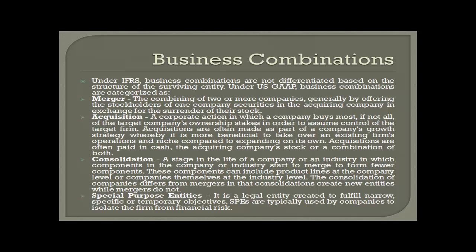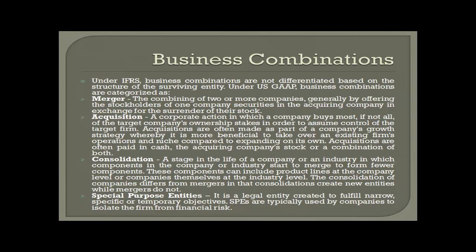Pooling of interest method is usually called the uniting of interests method under IFRS. It combines the interests of two firms and treats the participants as equal. Neither firm acquires the other. The assets and liabilities of the two firms were simply combined. Key attributes of the pooling of interest method.